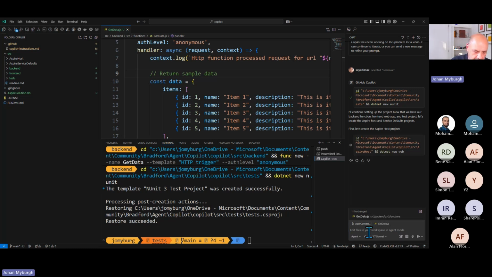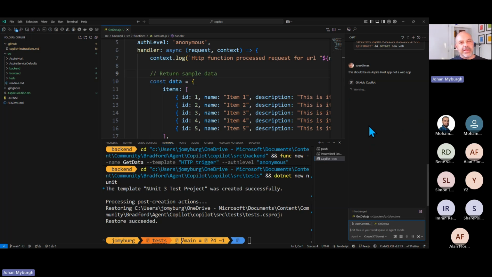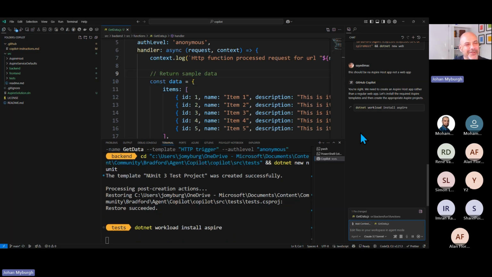I'm going to tell it now, hang on. That should be an Aspire host template, not a web app. I've often felt like, oh my word, should be an Aspire host app, not web app. I often feel like telling it exactly how I feel about it, because it does sometimes go off on a bit of a tangent, and there we go. You're totally right. Yes, I know I'm right. That's why I'm not the co-pilot.